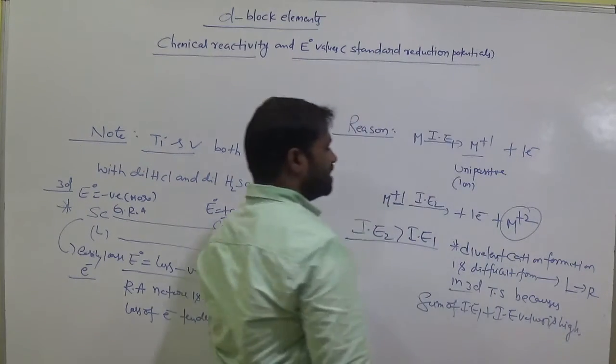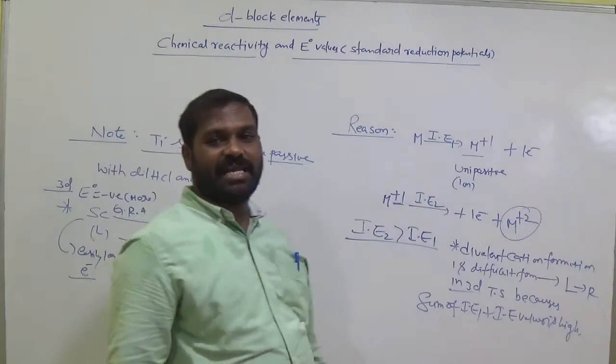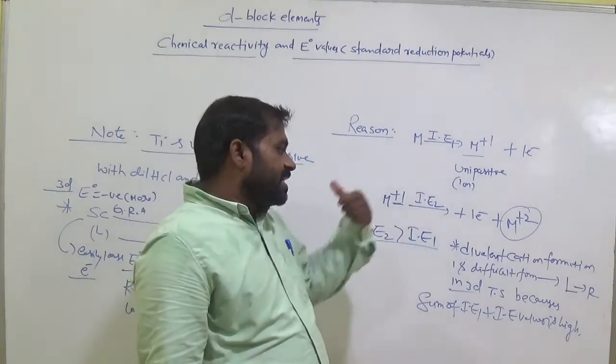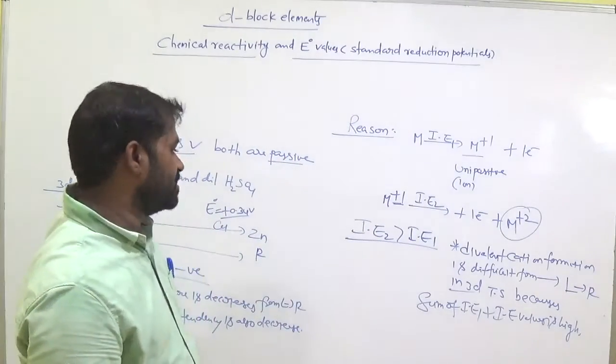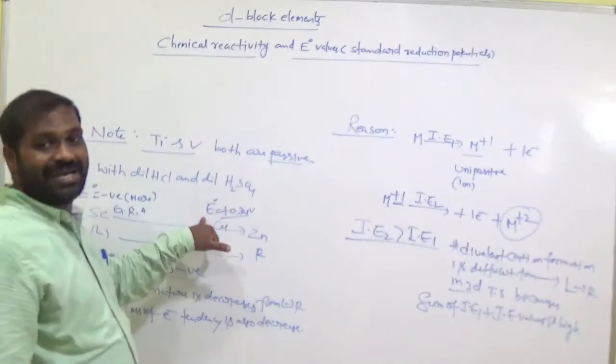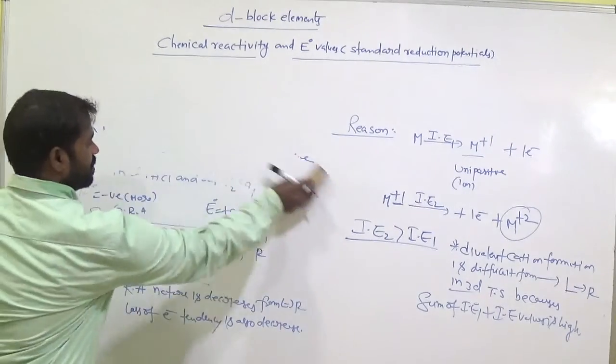More ionization energy is required here. That means unable to remove the second electron. Very difficult. So the tendency of formation of M plus 2 is difficult from left to right. Okay, remember this. And one more reason, they show positive or less negative E naught values. Okay, remember this.